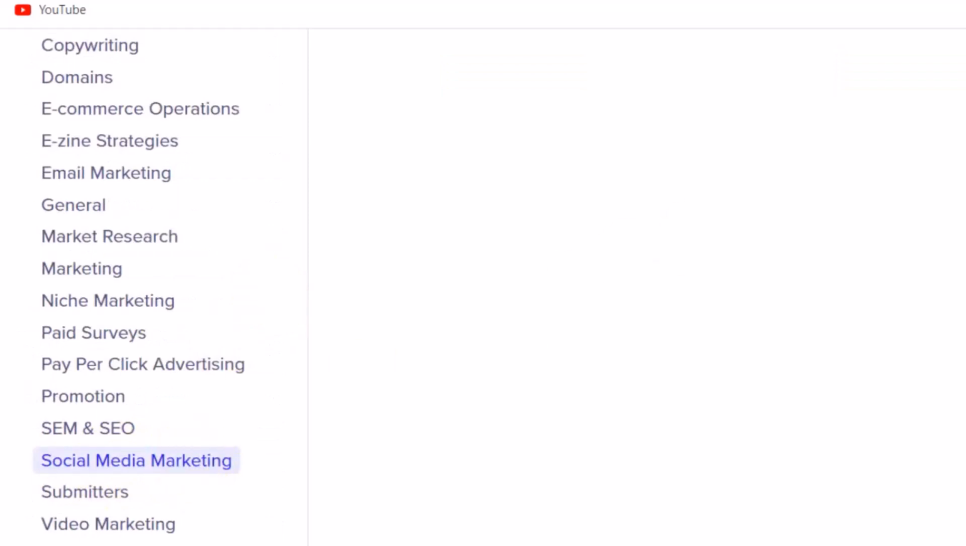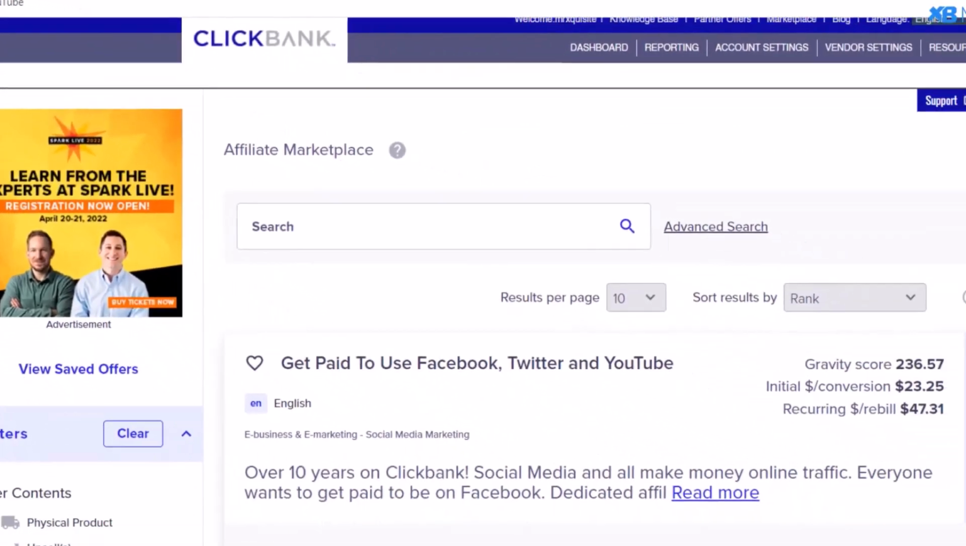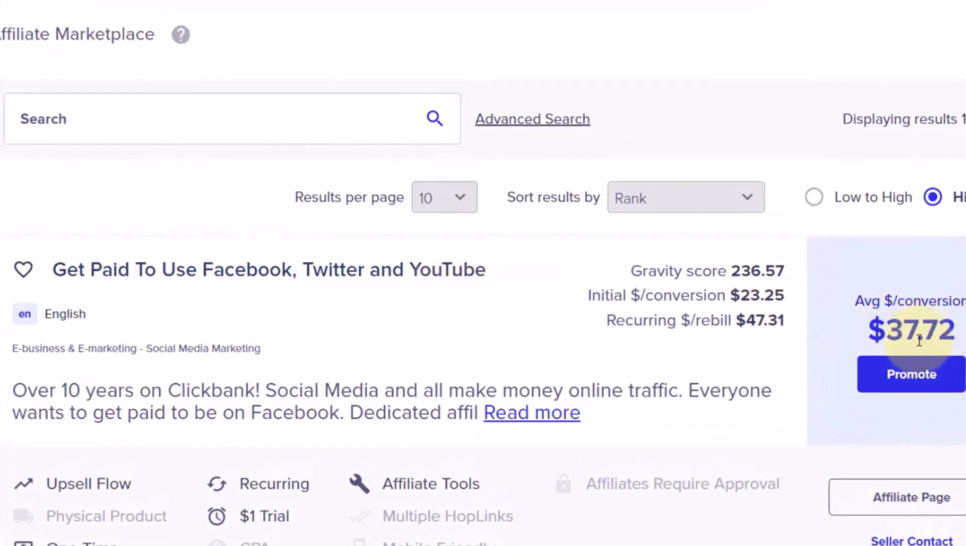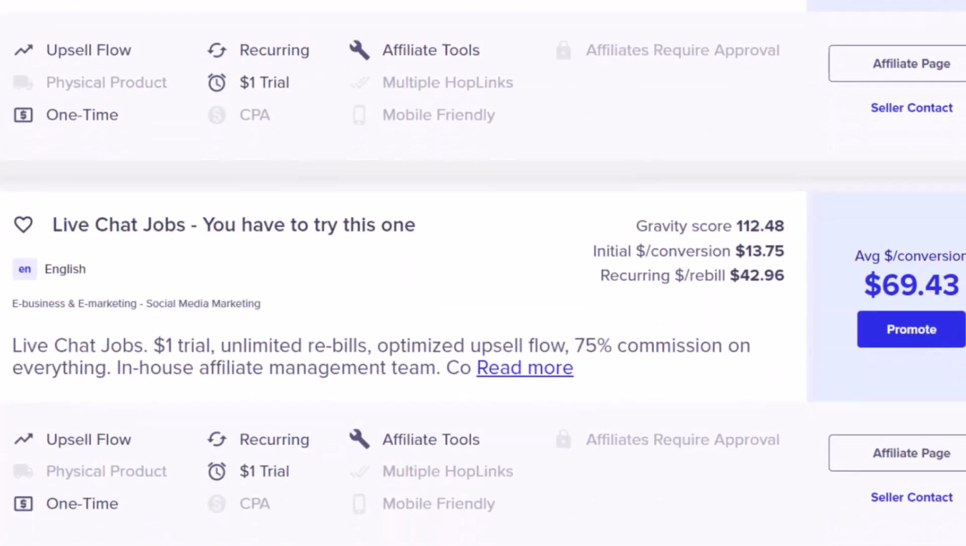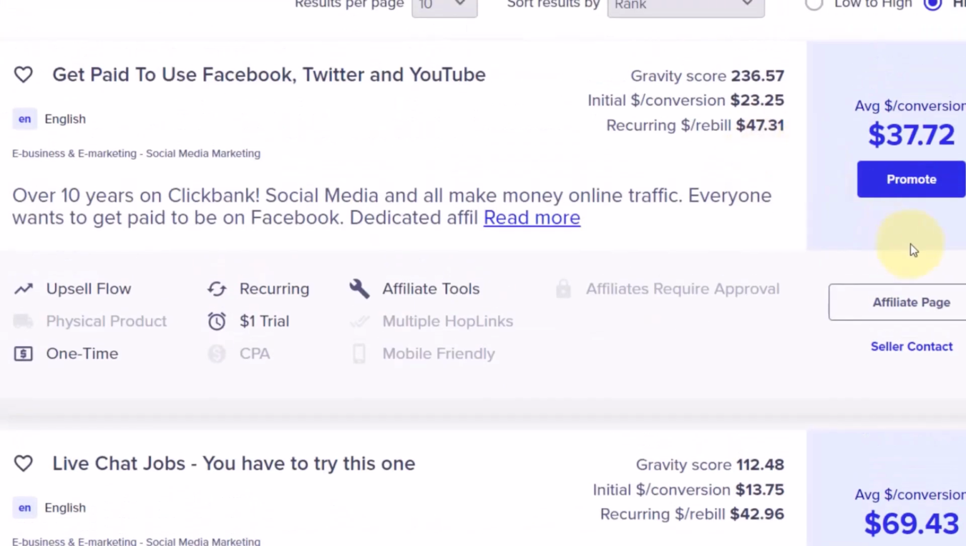So once you click on that, you are going to see a bunch of products that you can start promoting right away on Clickbank. As you can see, this product here says get paid to use Facebook, Twitter, and YouTube. So literally it means you are going to make money using Facebook, Twitter, and YouTube. This product is going to pay you $37 per sale that you make. There are other products that you can promote as well. This one right here is going to pay you almost $70 per sale that you make. So I'm going to be taking this one as an example.